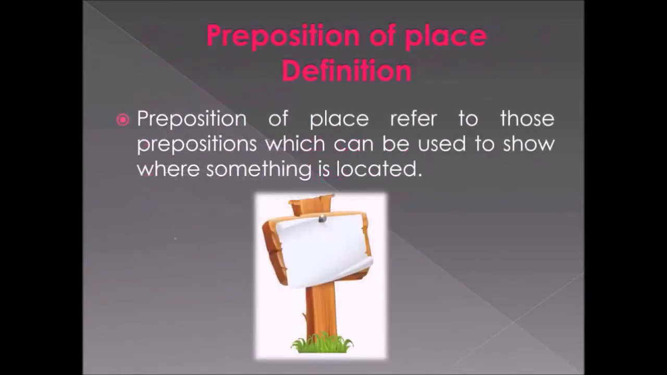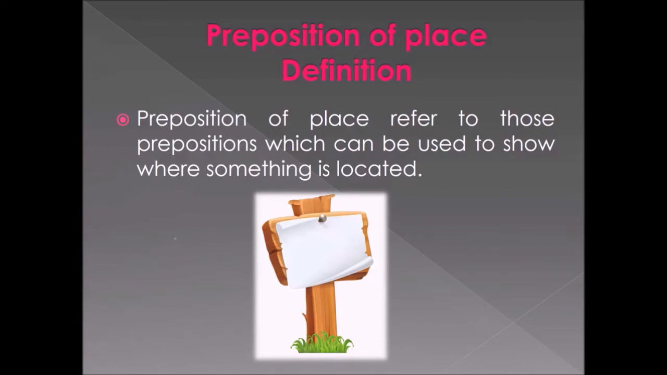Preposition of place. So this is the first type of preposition under the first kind. So look at the definition there. Prepositions of place refer to those prepositions which can be used to show where something is located. So what are we understanding from this definition? Prepositions that can be used to show what? To show something's location. So where it is located, where it is situated.